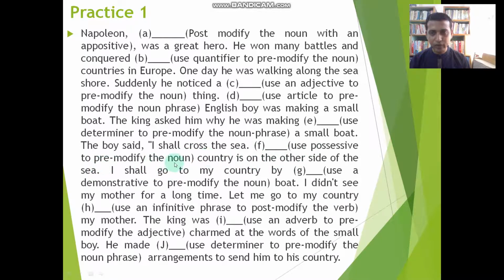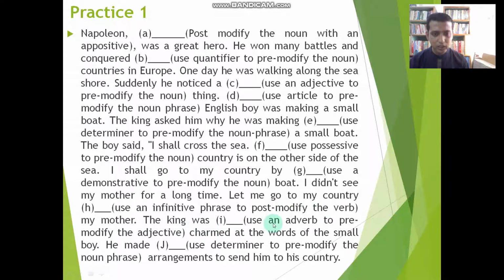Use a possessive to pre-modify the noun. Yes, a possessive can be used here. I shall go to my country by dash boat. Use a demonstrative to pre-modify the noun. I didn't see my mother for a long time. Let me go to my country, gap, my mother. Within brackets: use an infinitive phrase to post-modify the verb. In the previous lecture, we took a discussion on the infinitive and infinitive phrase. Here, you are instructed to use an infinitive phrase to post-modify the verb.